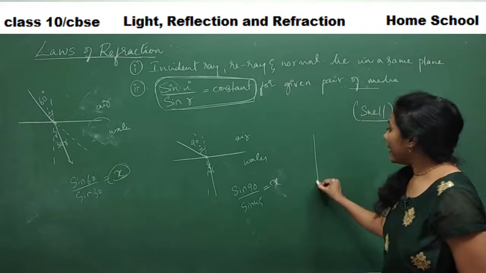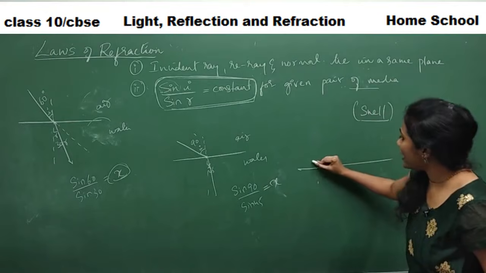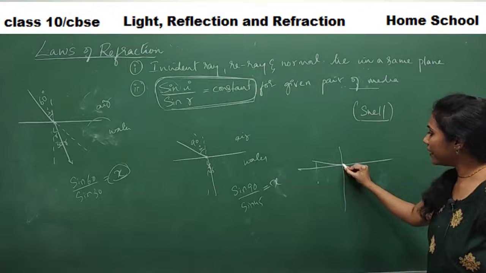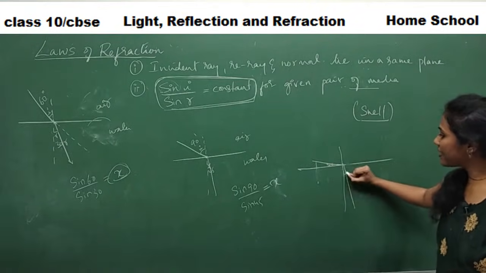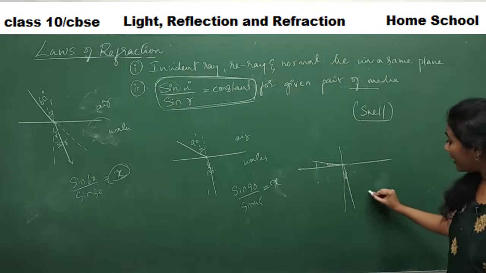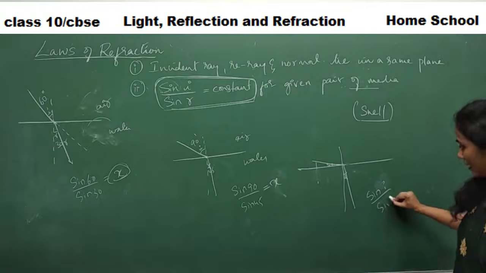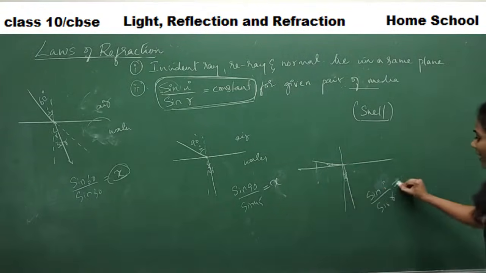I'll take another situation: let me slant the incident ray much more. This is our normal and this is our refracted ray. This is our angle of incidence, this is our angle of refraction. When I calculate sine I by sine R, whatever the angles are, I will get x.